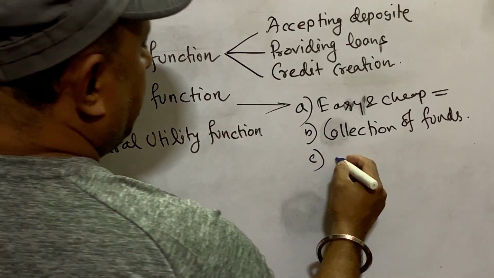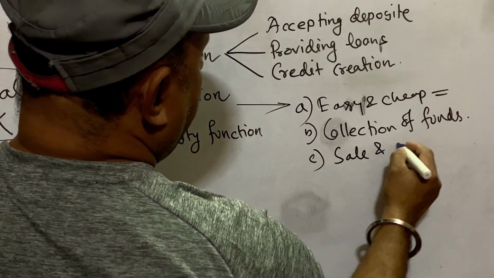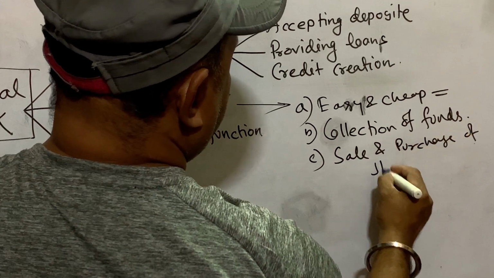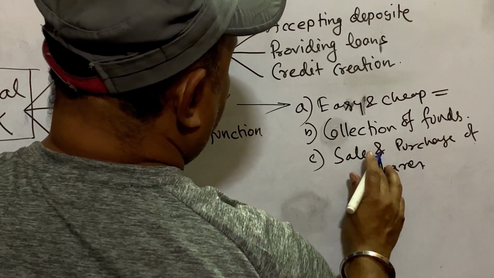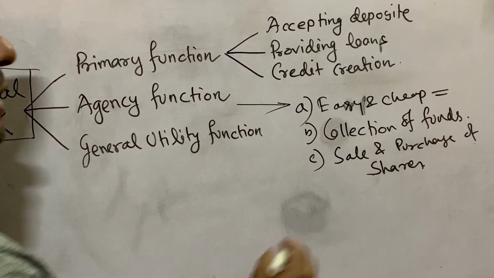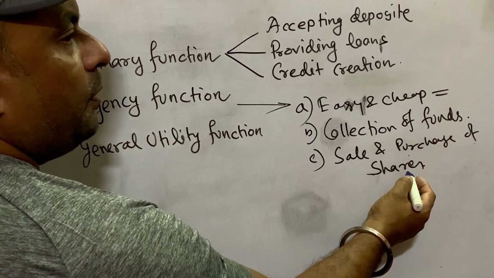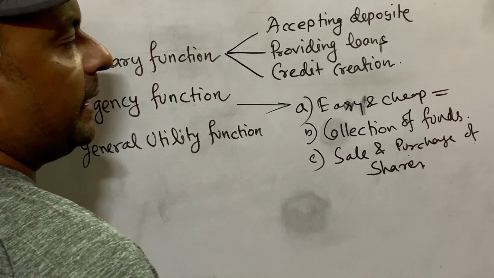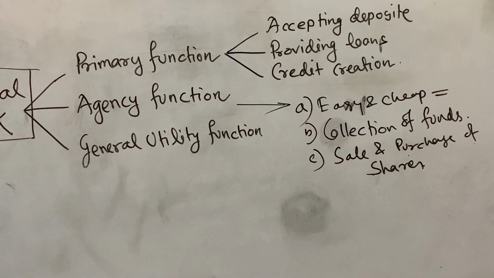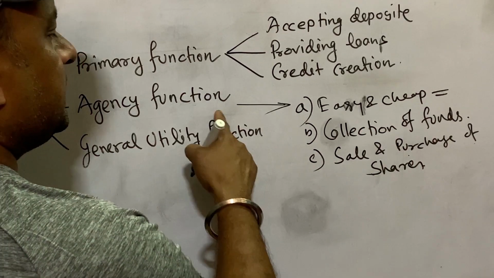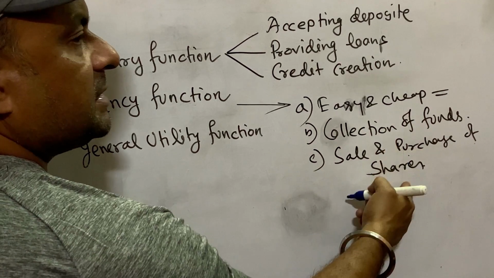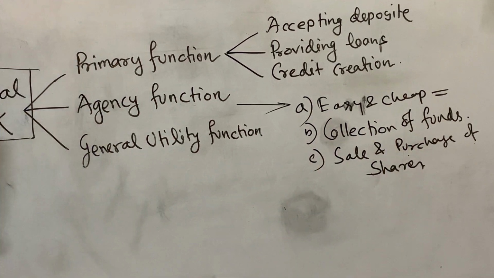Number three is sale and purchase of shares. In the share market, if we sell shares or if we want to purchase shares or bonds, we have to go through the commercial bank, and in between the commercial bank charges some amount of money. This is an agency function of a commercial bank. So if we want to sell or purchase shares, we go through the commercial bank.